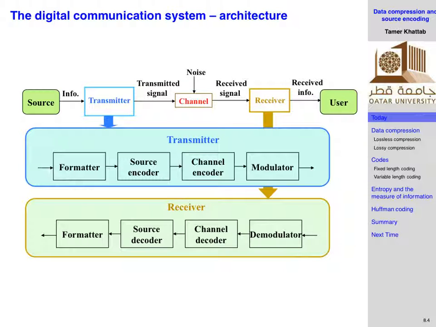Receiver side, you reverse the operation. So you demodulate the data that you have sent over the channel. So you down convert, demodulate, then you perform channel decoding, and then source decoding so that you recover the original format of data, and then you put it through the deformatter. So this is a formatter which inverses what the other formatters do, right? And this is a very nice block diagram because it summarizes it at different levels. So this is like a kind of a detailed level. This is the high level: source, transmitter, channel, receiver, user, right?